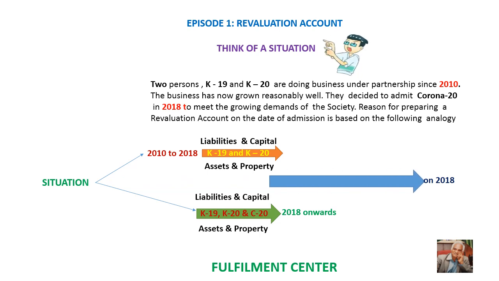Friends, since the incoming partner, Corona, is likely to take up the job from 2018 onwards, he has become one of the owners of the business wherein he has got every right to claim the assets and property and also liable for liability.